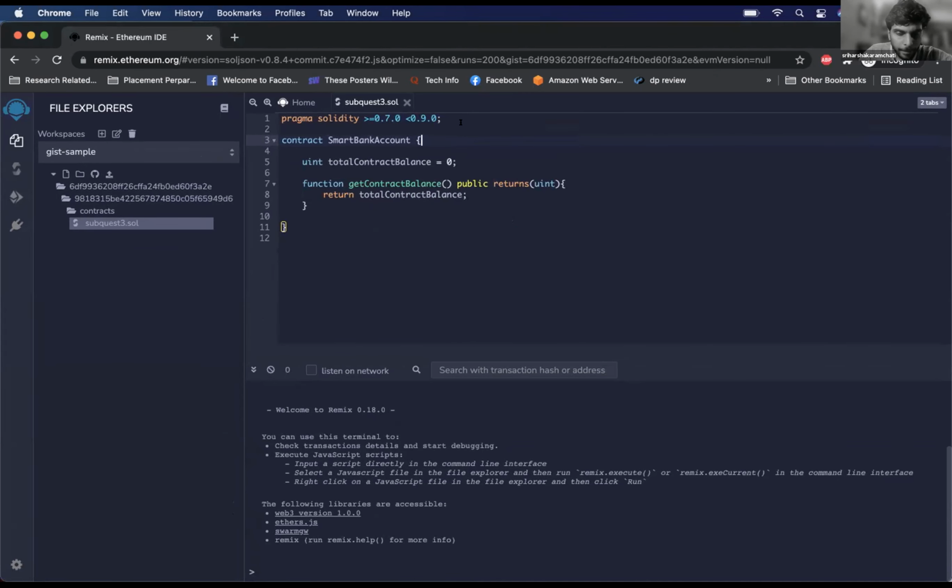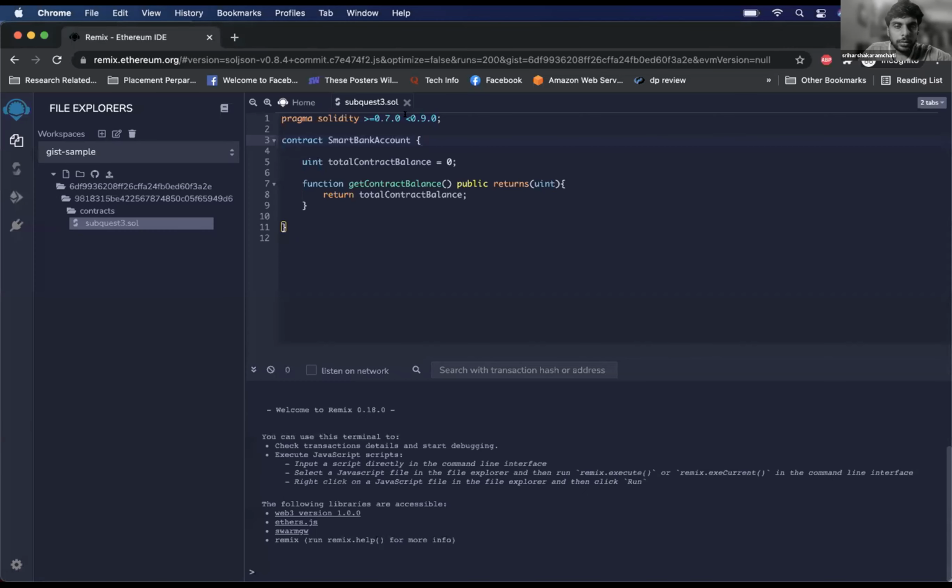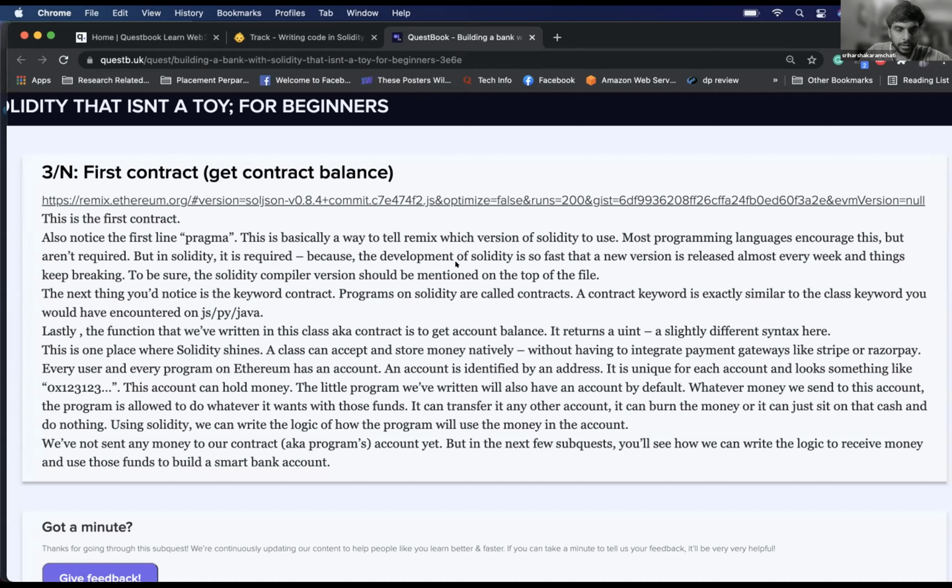That's what the next sentence talks about. Most programming languages encourage this, but it isn't required. But in Solidity, it is required because the development of Solidity is so fast that a new version is released almost every week, and things keep breaking. To be sure, the Solidity compiler version should be mentioned on top of the file. So this 0.7.0 is the Solidity version?